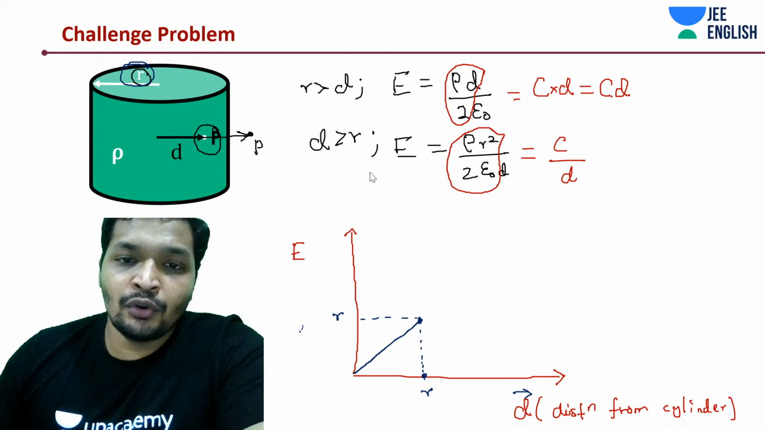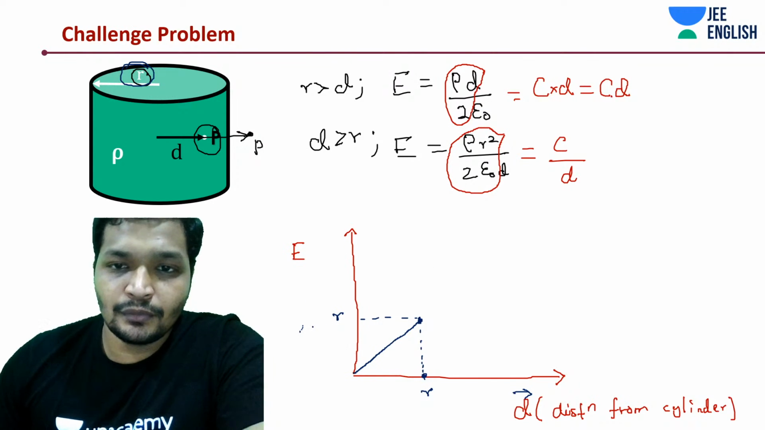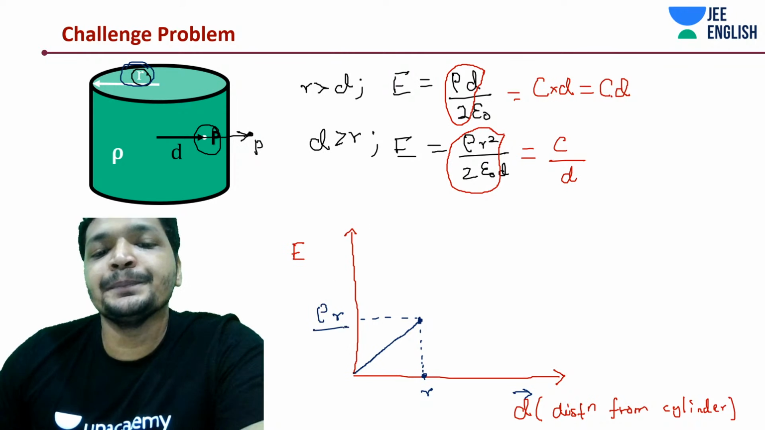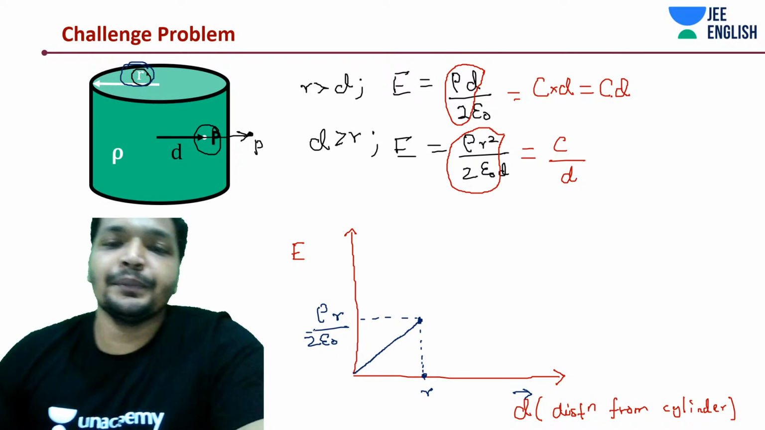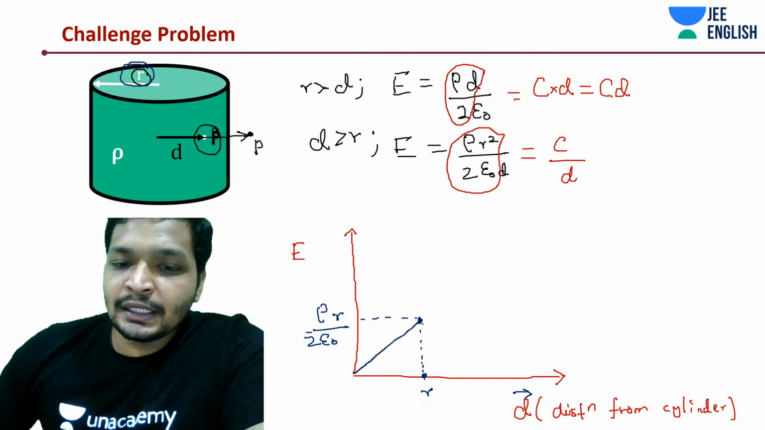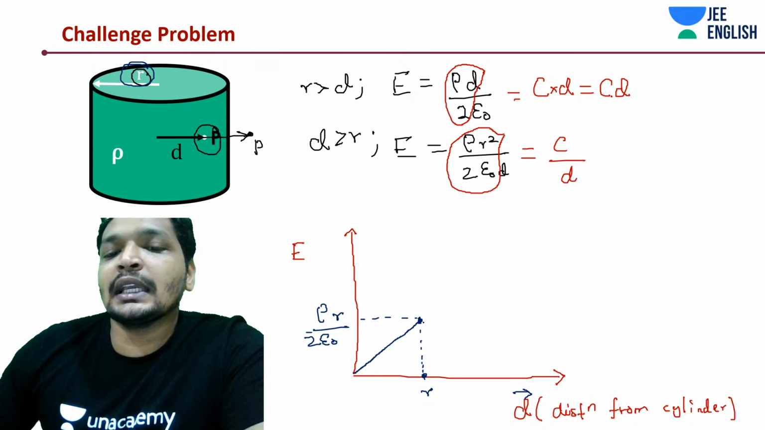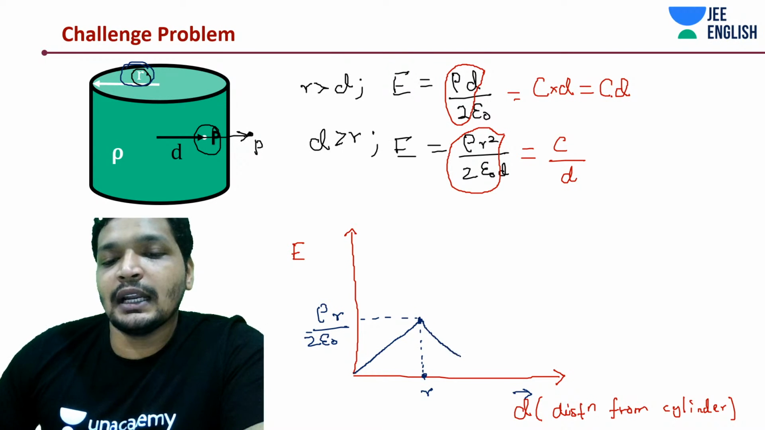So this should be rho into R divided by 2 epsilon naught. Is that it? Yeah. So here it reached the maximum, and then again it's a 1 by x graph.